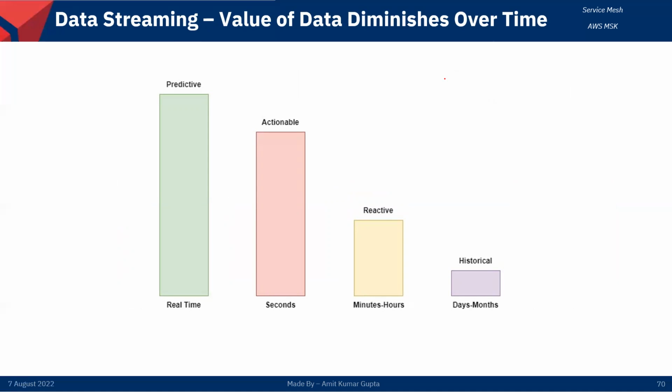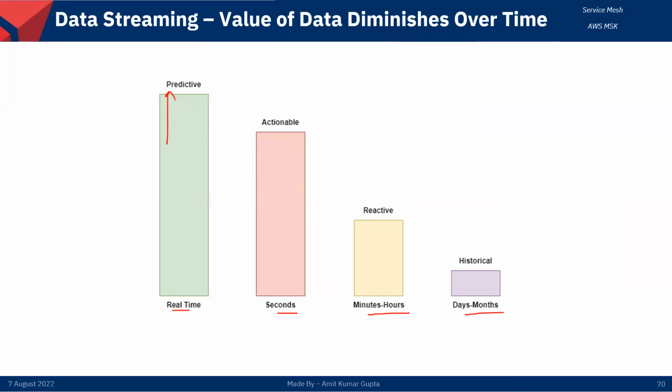In the diagram, you can see here we have four bars: one for real time, then seconds, minutes, hours, and days, months. The leftmost is the real-time bar, which is basically telling us that the value of data is at its maximum if it is used right away. It is showing the maximum value.